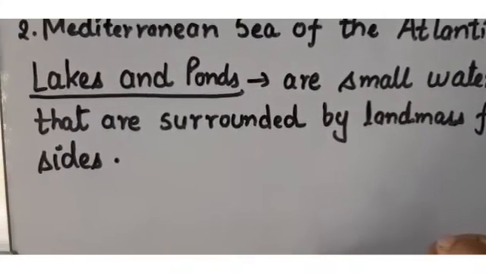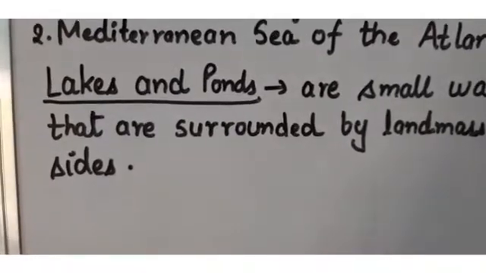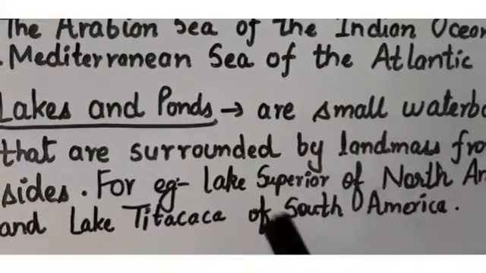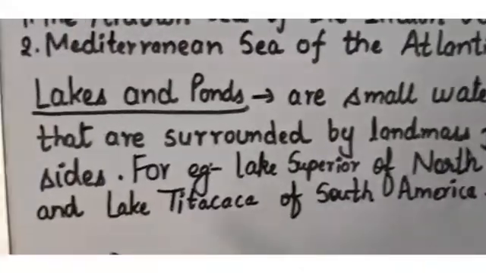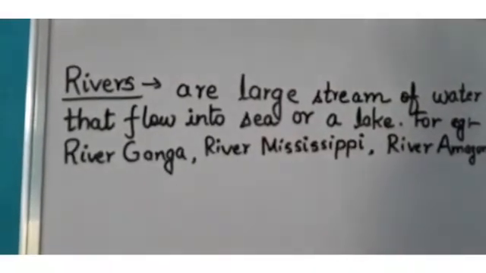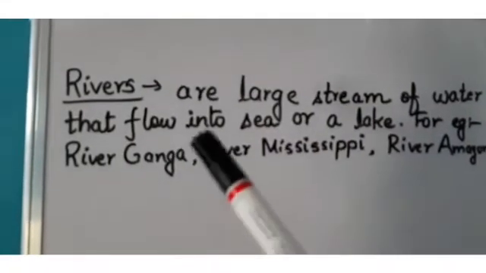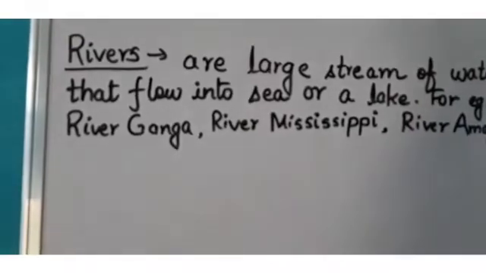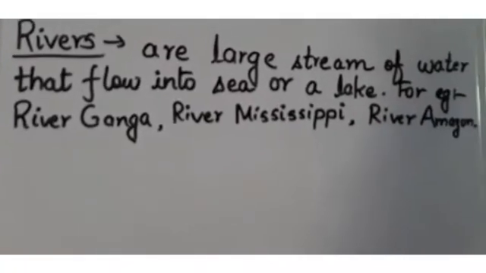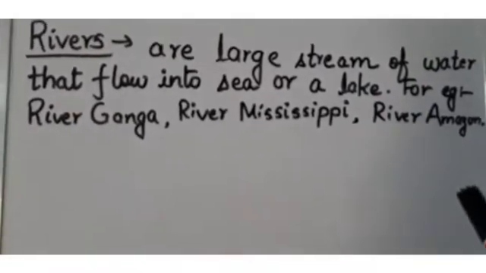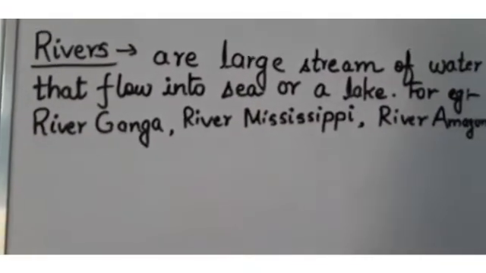Now the examples of lakes and ponds are Lake Superior of North America and Lake Titicaca of South America. And the last one is rivers. Rivers are large streams of water that flow into a sea or a lake. For example, River Ganga, River Mississippi, River Amazon, and many other rivers are the examples of rivers.